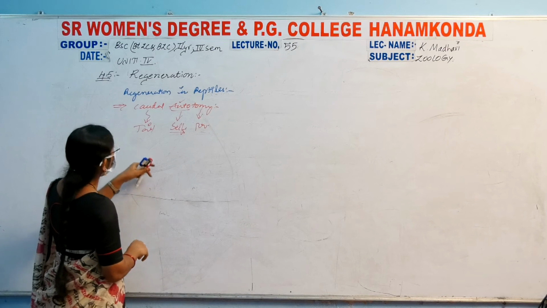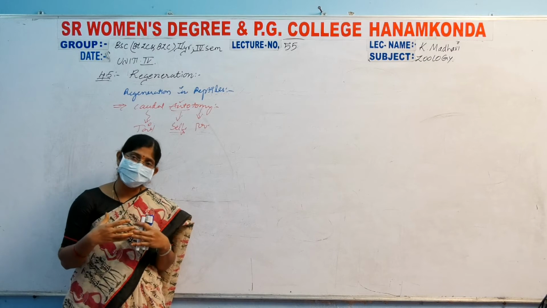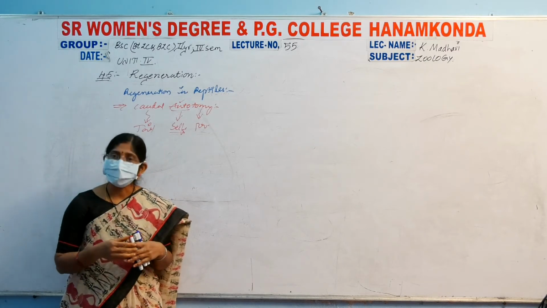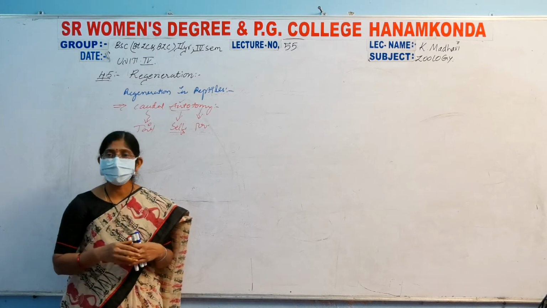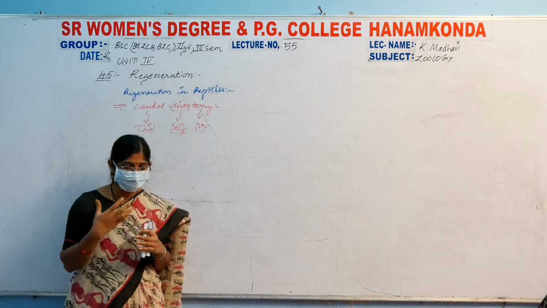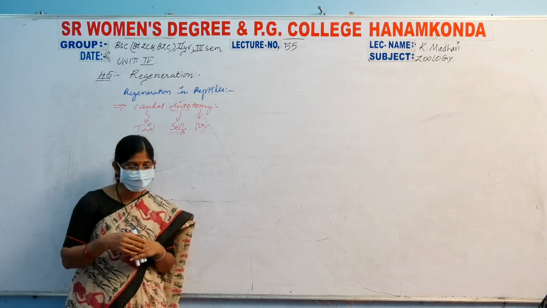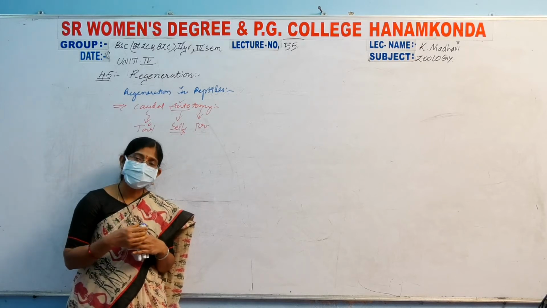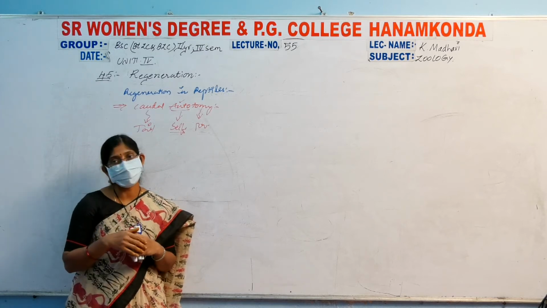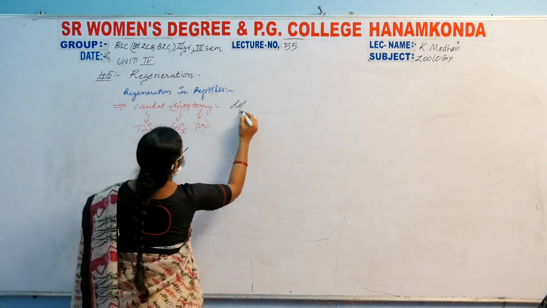Here, caudal autotomy means a voluntary self-amputation. Amputation means cutting off of the body parts. Here it is the voluntary amputation of the tail part. Many species of lizards are known to participate in caudal autotomy as a defensive mechanism.